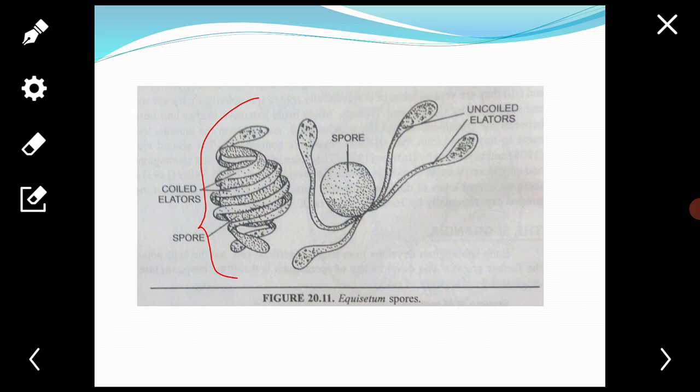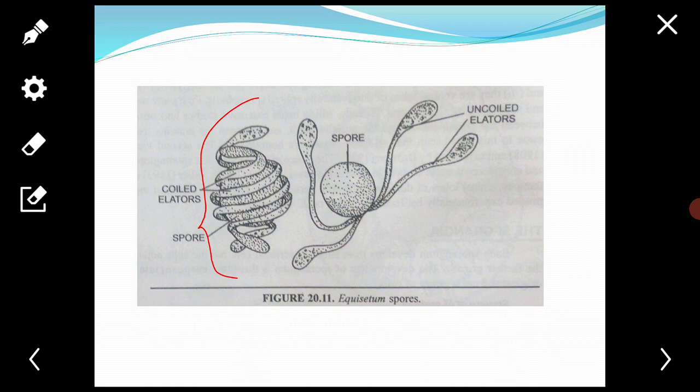Students, listen, the wall is differentiated into 4 layers. The innermost layer is the thin endospore, and the endospore is made up of cellulose.